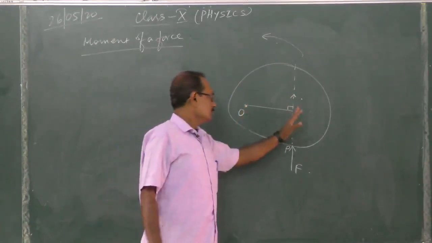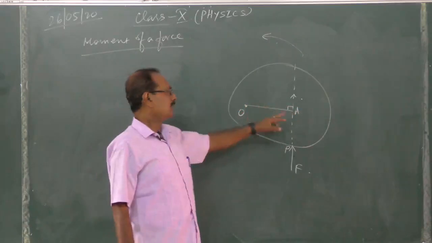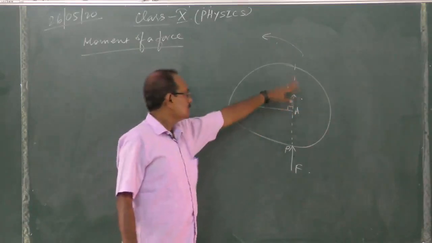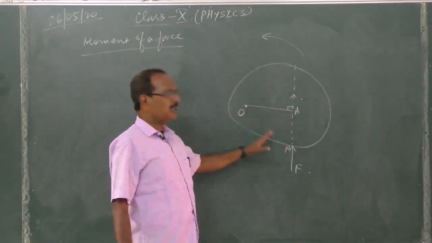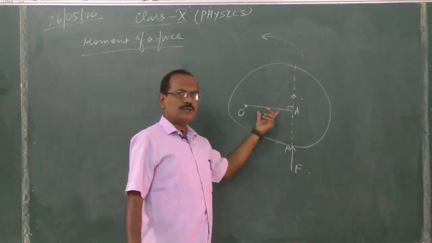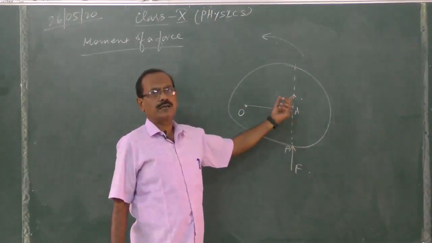So the factors affecting the rotational motion or moment of force are the perpendicular distance and the force applied.